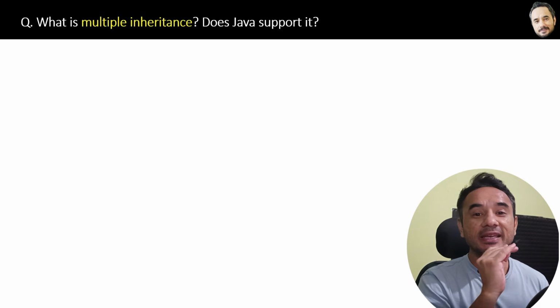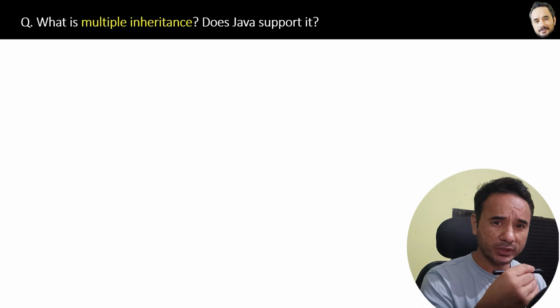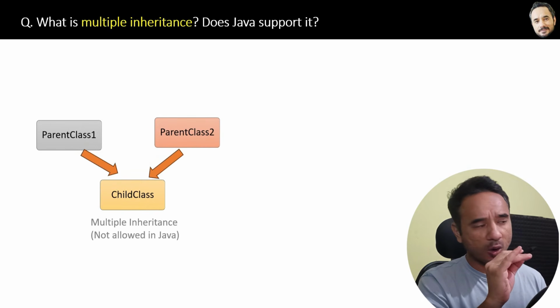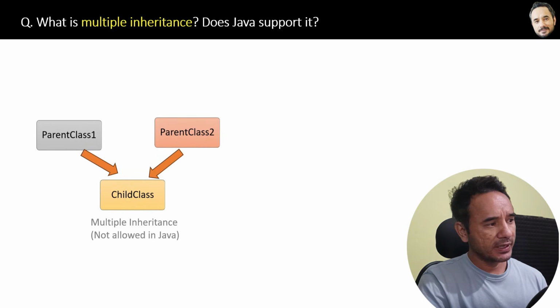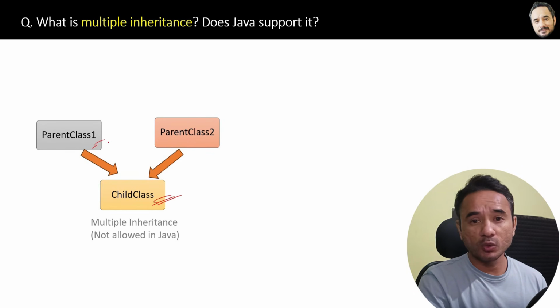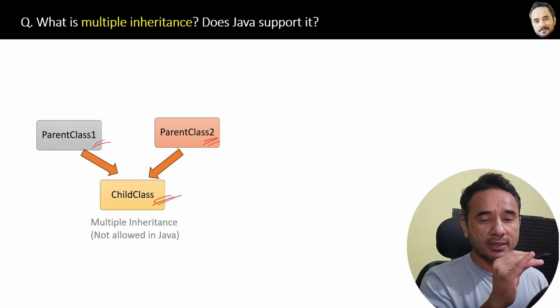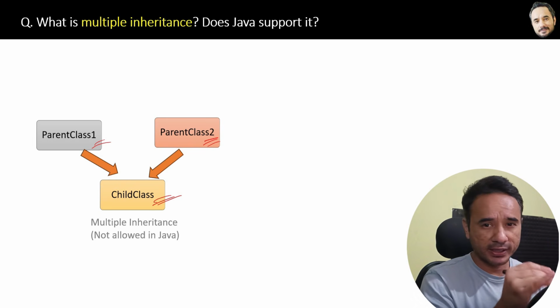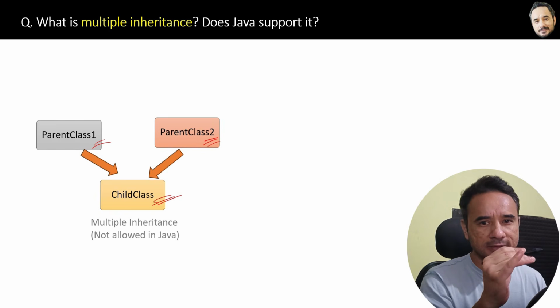What is multiple inheritance? Does Java support it? Very interesting question. Here you can see the diagram of multiple inheritance. Here this child class is trying to inherit more than one base class, parent classes. But this is not allowed in Java. A child class cannot extend or inherit more than one base class.